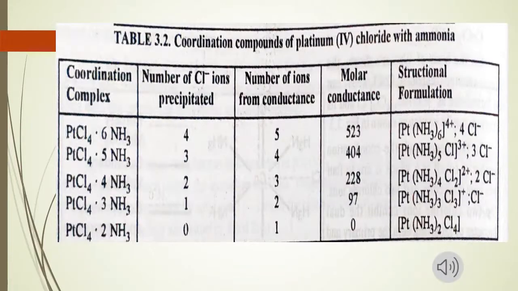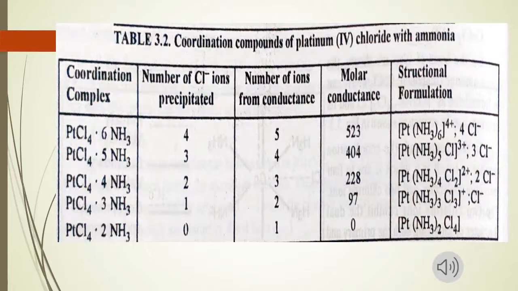Now, we will discuss one more example through which we can also explain Werner's theory postulates. That is platinum amine complexes, a series of complexes formed by platinum chloride with ammonia. In this table, you can see that there are 5 examples of platinum chloride with ammonia, and the structural formulation is also given, along with the number of chloride ions precipitated, number of ions from conductance and molar conductance. All these complexes show primary valencies of 4, which is explained by the ions present outside the coordination sphere.